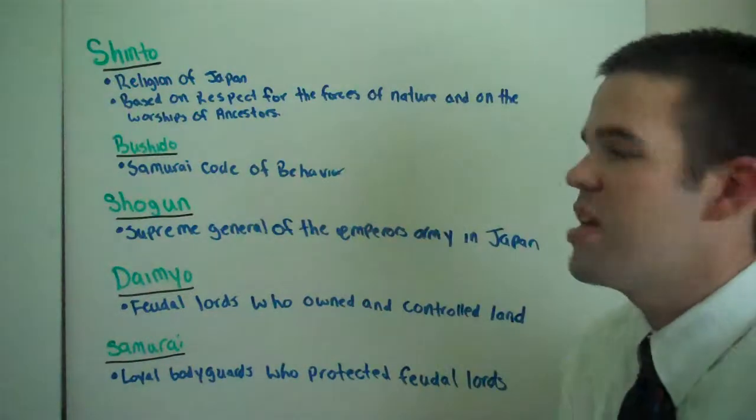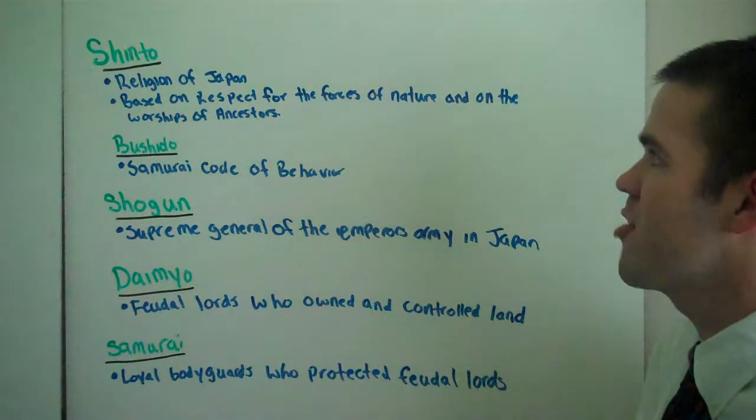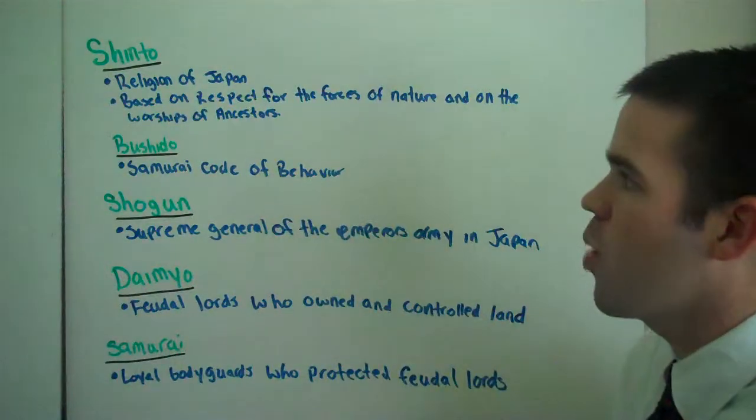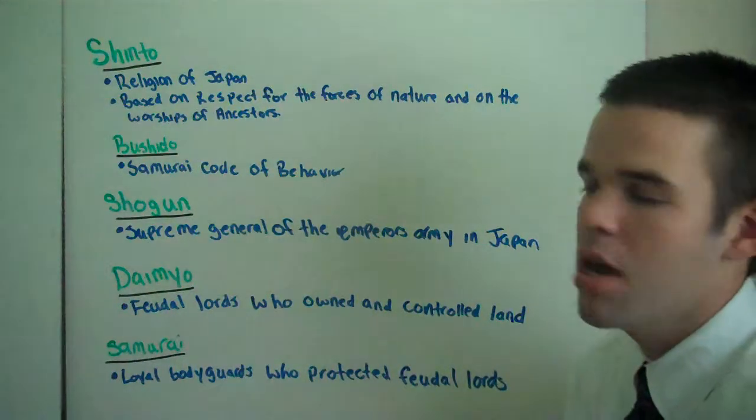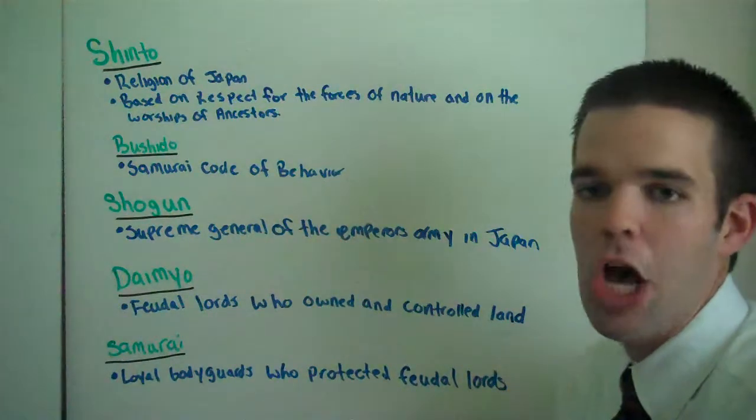Shinto. Shinto is a religion of Japan. It is based primarily on the respect for the forces of nature and the worship of the ancestors. Let's go on to Bushido. Bushido is a samurai code of behavior.